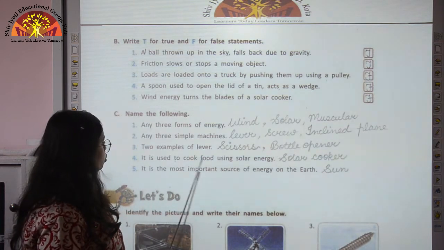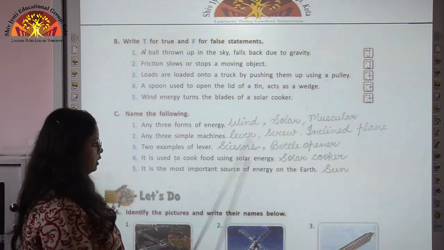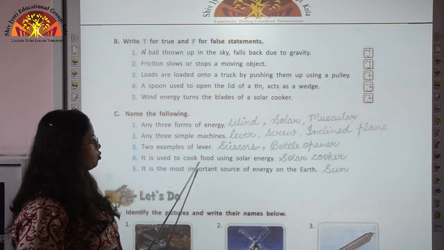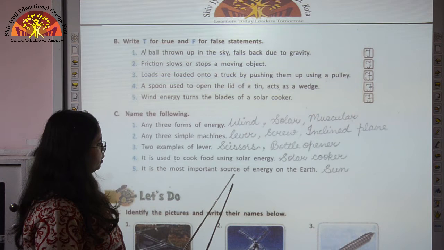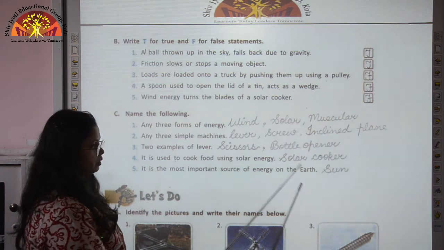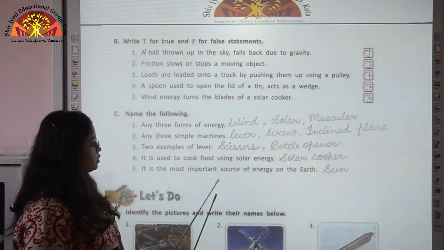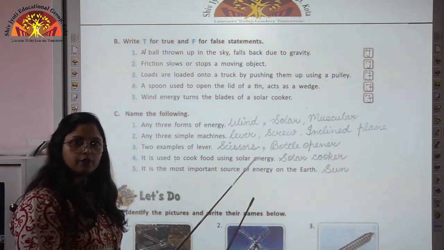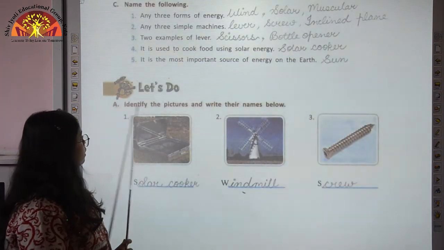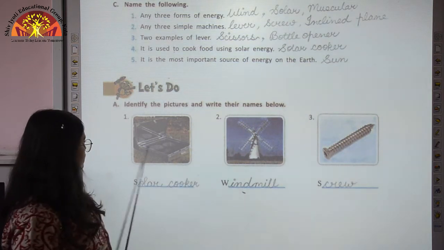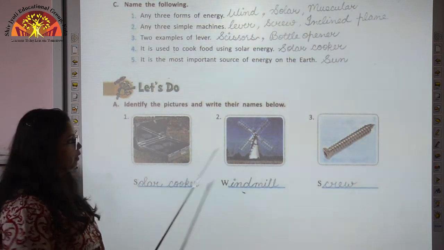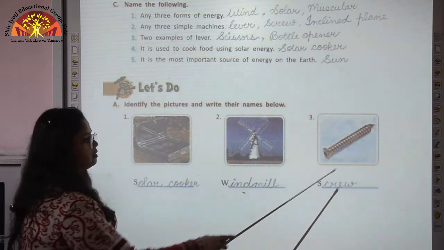It is used to cook food using solar energy. So the equipment which is used to cook food using solar energy is solar cooker. It is the most important source of energy on the earth. So it is sun, which is the most important source of energy on earth. Now here, next exercise is identify the picture and write their names below. So you can see here, this is the picture of solar cooker, this is windmill, and this is screw.